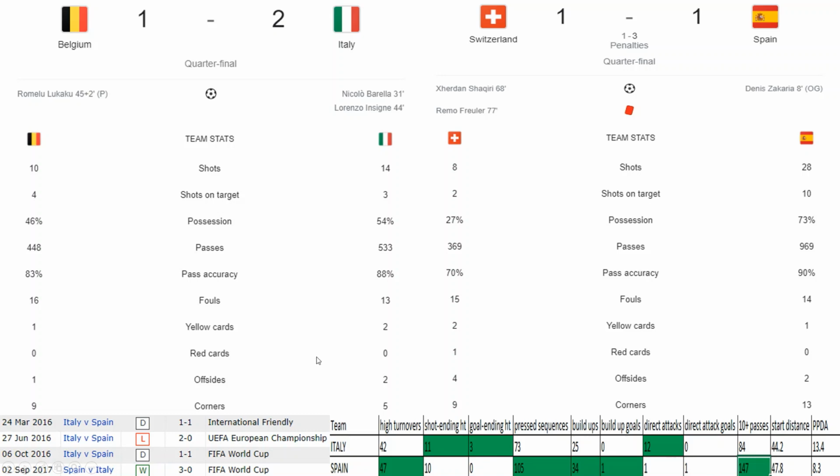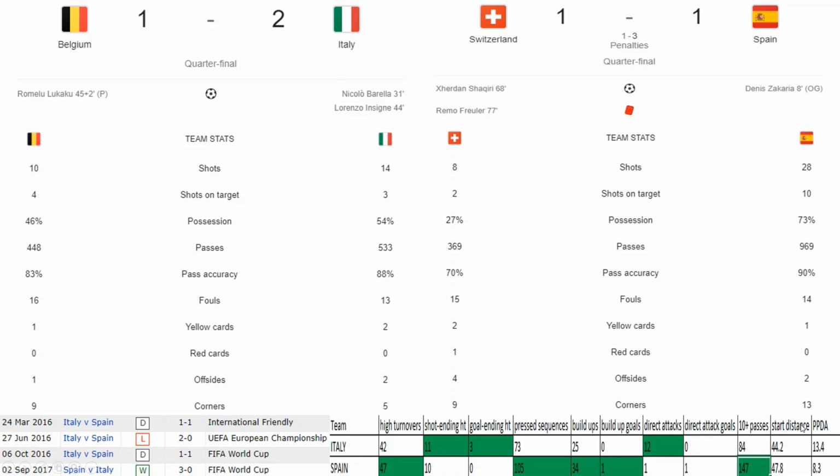And looking at the stats here, we can see tournament stats. Spain is having high turnover. Shots ending at halftime is high for Italy. Goal ending at halftime is having Italy leading. Their pressing sequence, you can see Spain, whenever they lose the ball, they try to recover the ball instantly. So that needs to be seen. And build-ups, you can see 34 build-ups. Build-up goals is one. You can see Italy likes to direct attack. They have 12 direct attacks, but not a single goal. That means their strikers are also not that clinical whenever they are required.